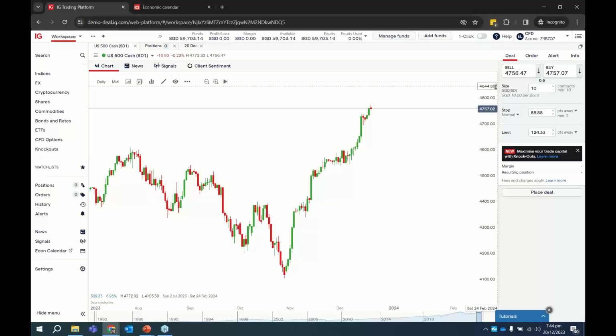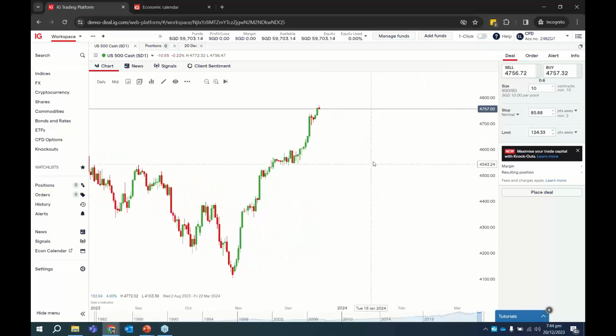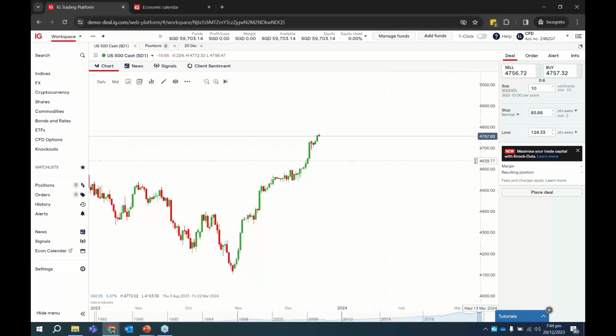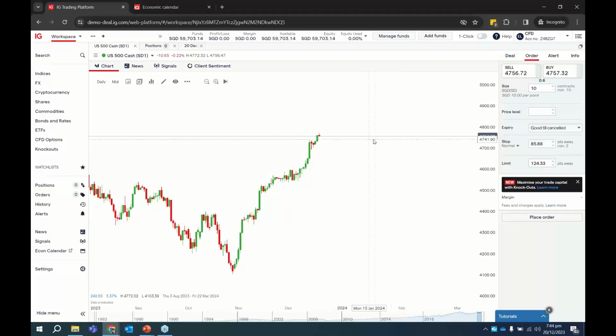Okay, so let's say right now then, if you don't want to execute the trade immediately, you have a view. You only want to buy on dips. You know, you want to buy on retracement, or you want to sell on strength, or you want to trade breakouts. You have a certain view that, for whatever reason, your view is that I'm not looking to enter right now. I'm looking to enter when prices reach a certain level. Okay, and to do that, you cannot use this due tab. You need to go into the second tab, which is the order tab.